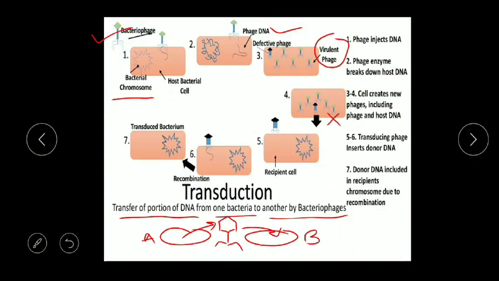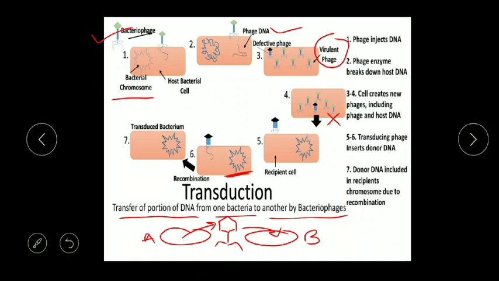These virulent phages are released by the breakdown of the cell wall, and when they are released, they infect another, new recipient cell, into which they inject DNA.